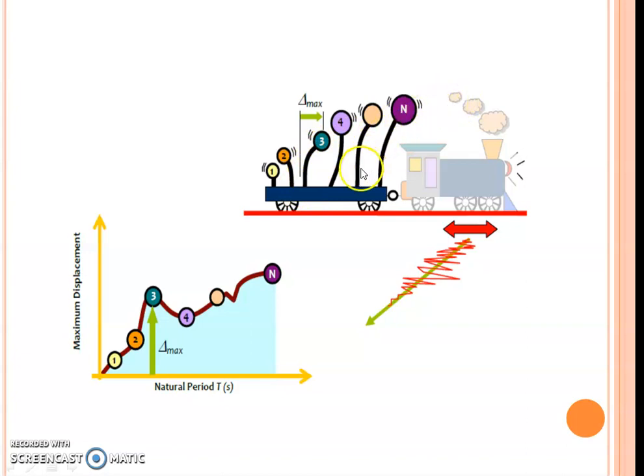And if I represent on a particular graph the natural period on the x-axis and the maximum spectral displacement of each structure on the y-axis, it shows something like this, and this is known as the response spectrum corresponding to the spectral displacement.